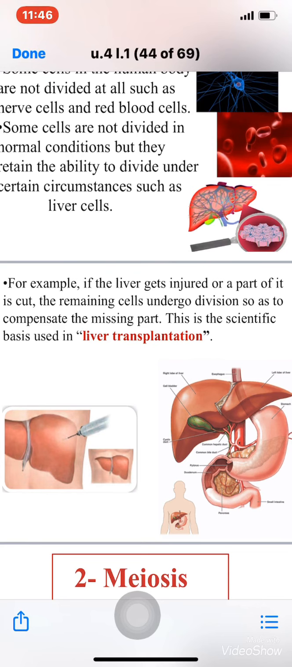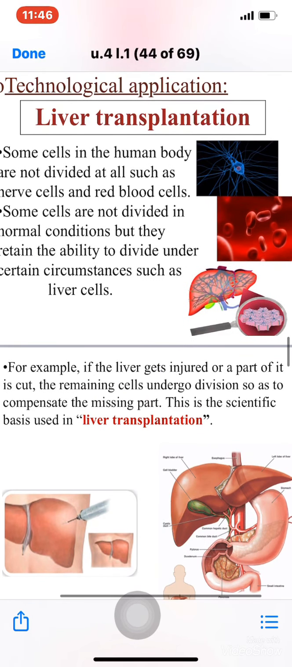Okay, now we finished type 1 of the cell division, which is called the mitosis. We will, inshallah, talk about type 2, which is the meiosis division,